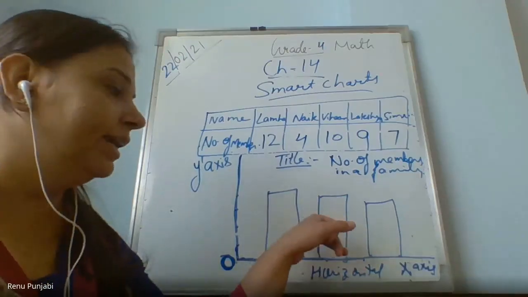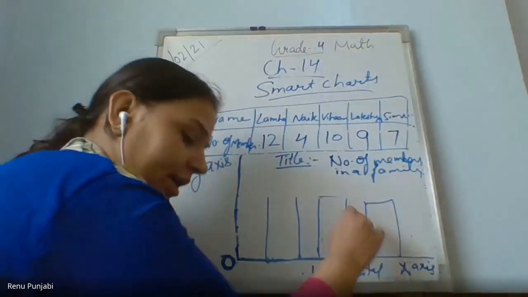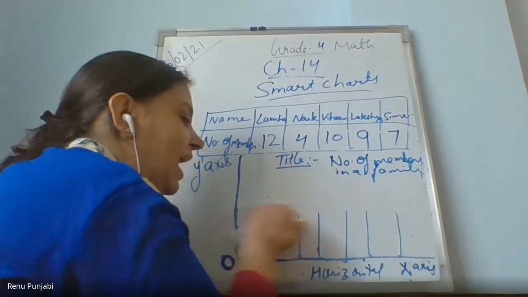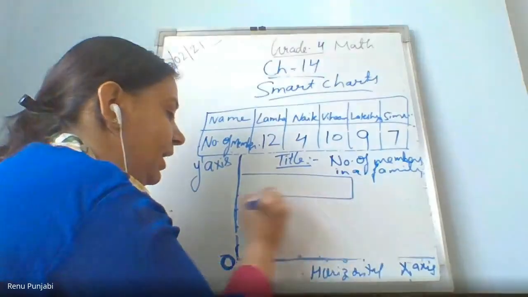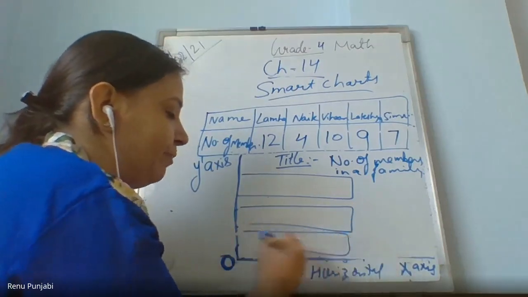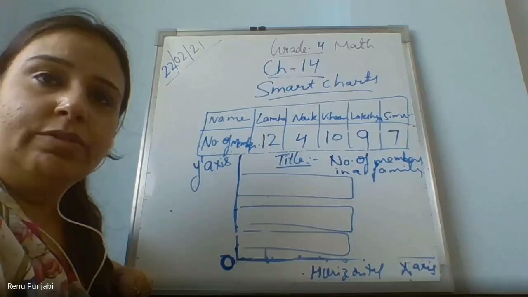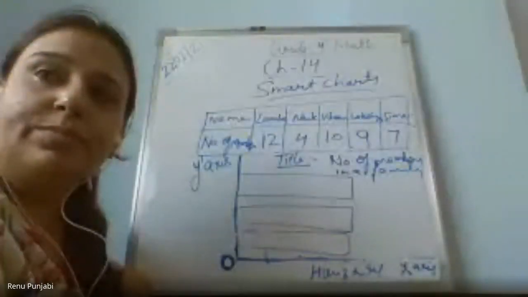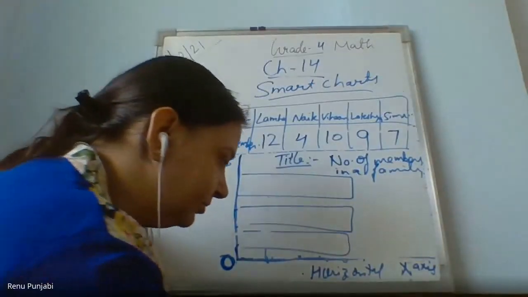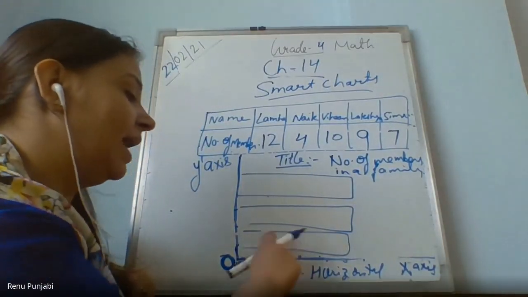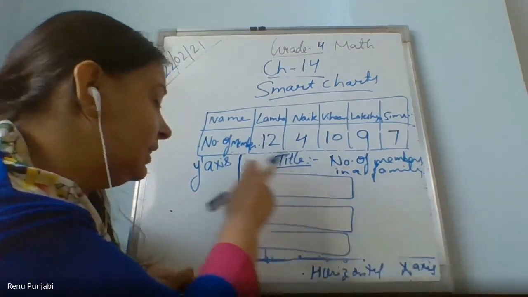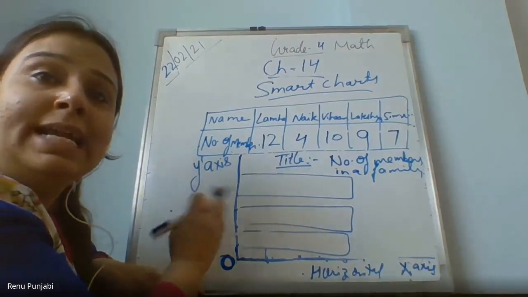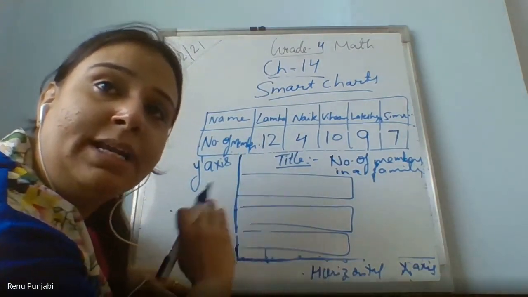Vertical. Vertical bar graph. Okay. As we have learned, there are two types of bar graphs. So if I draw bars in this way, which type of bar graph is this? Horizontal bar graph. In a horizontal bar graph, the numbers are on the horizontal axis and the names are on the vertical axis. It will interchange. Ulta ho jayega. Am I clear to you all?